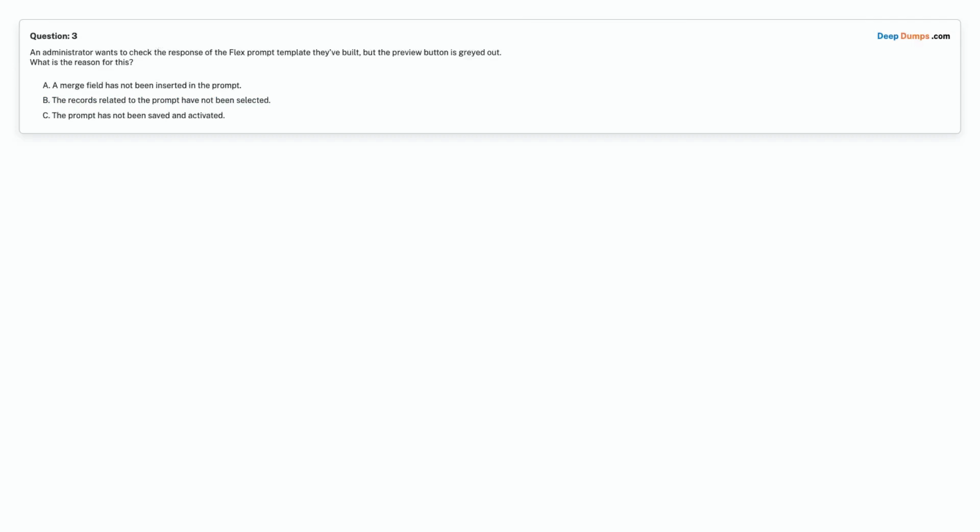Option A. A merge field has not been inserted in the prompt. Option B. The records related to the prompt have not been selected. Option C. The prompt has not been saved and activated. Choose the correct answer.